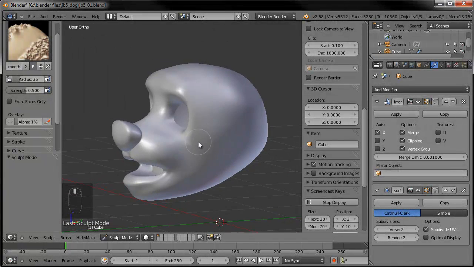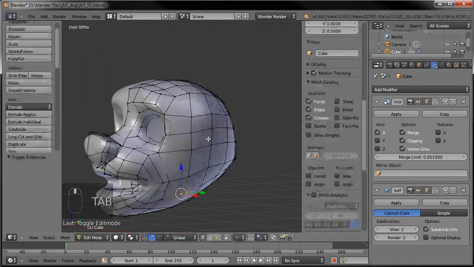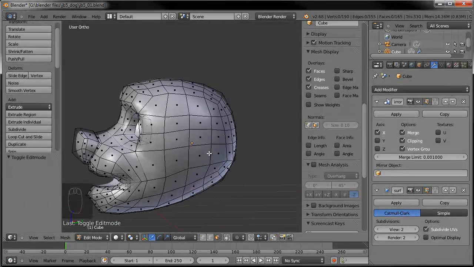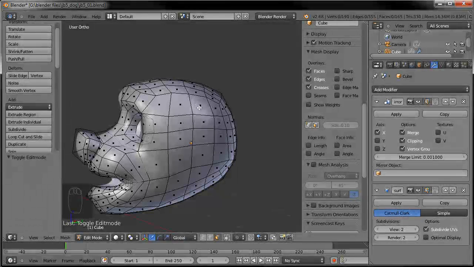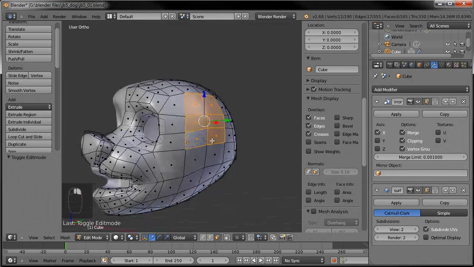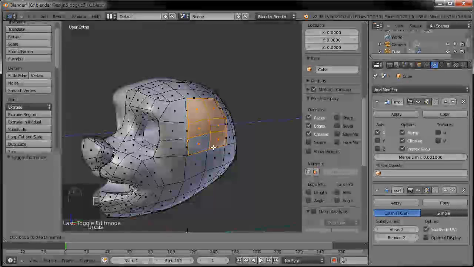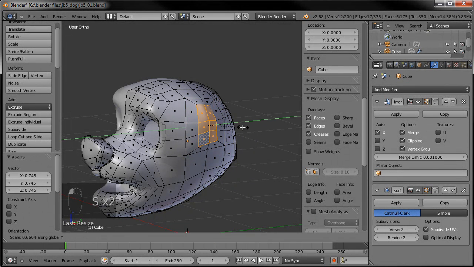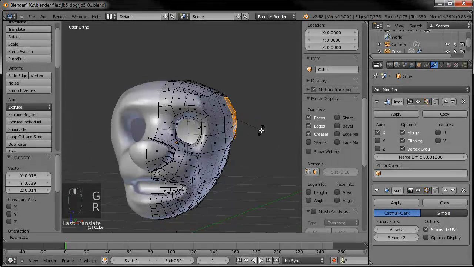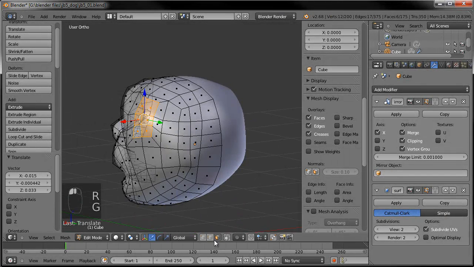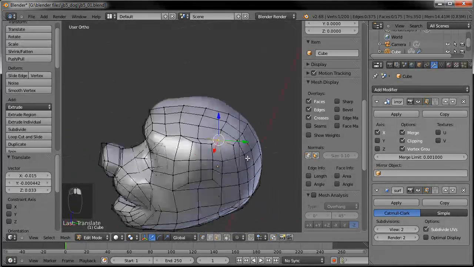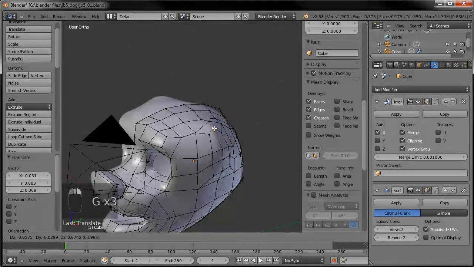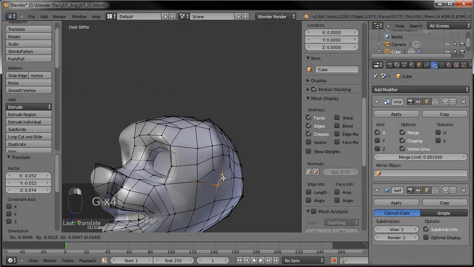Okay, so let's go ahead and add his ears, because that's looking kind of weird without his ears. So let's grab all these guys here, and we'll go and extrude, and then scale that down, and then we'll scale it on the y-axis so it's a lot skinnier. Drag that up, and we might even make them bigger. Since it's going to be a cartoon puppy, he's going to have really big ears. So let's get the base of the ears quite a bit bigger.